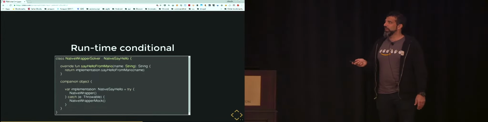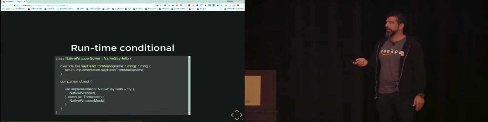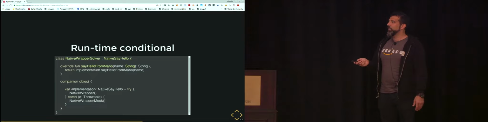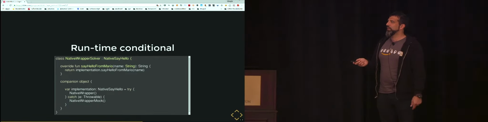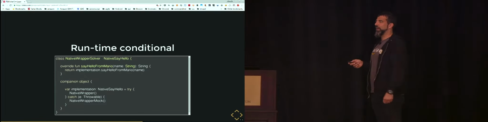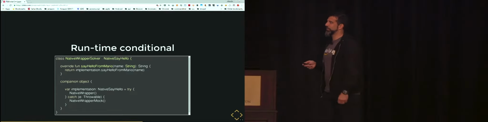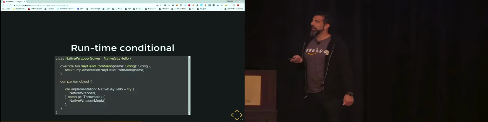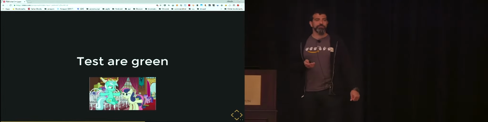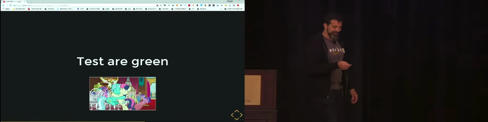So we're moving the load into a companion object, which is the equivalent of a static method in Java, and we're using a try-catch. So we are trying to instantiate the native wrapper, and when this native wrapper throws an exception, it returns the native wrapper mock. Okay? Tests are green. If you do this, the test works.